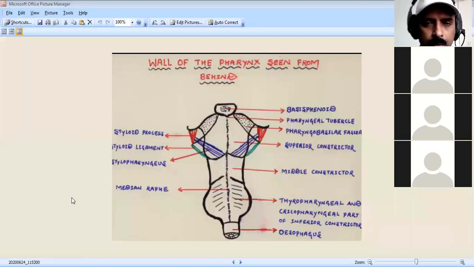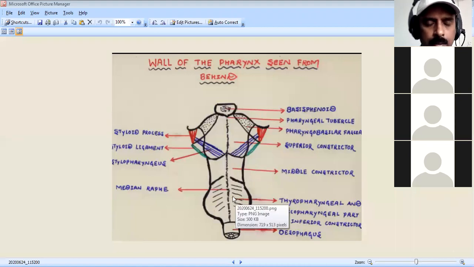I have told the introduction, then the definition, dimensions, and boundaries of the pharynx. Then I told the three parts of the pharynx: the nasopharynx, oropharynx and laryngopharynx, and more detail about each. Lastly, today I covered the muscles of the pharynx, where you come across the superior constrictor, middle constrictor, and inferior constrictor muscles.